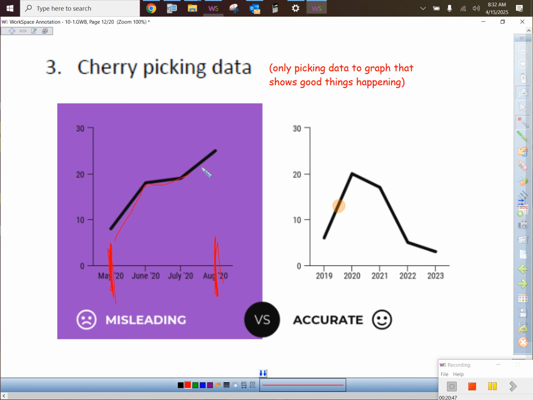We were kicking butt. But here's where that is on their overall graph, just in that little orange highlight. They picked one little thing out. From 2019 to 2020, it's true, things were going up. Well, what happened after 2020? Boom. They just said, hey, we're going to pick out one little spot and show it to our investors, like, look at how awesome we are doing. They cherry-picked the data in that case.